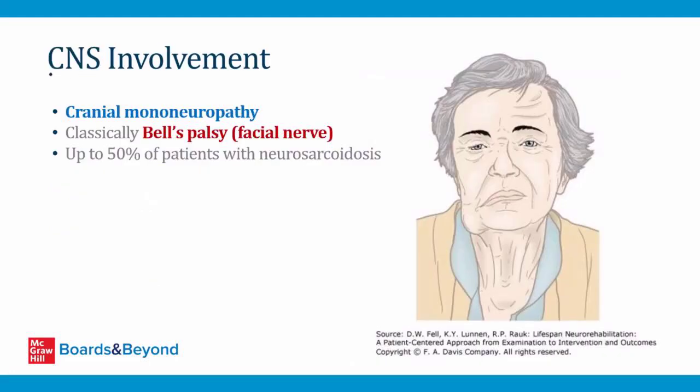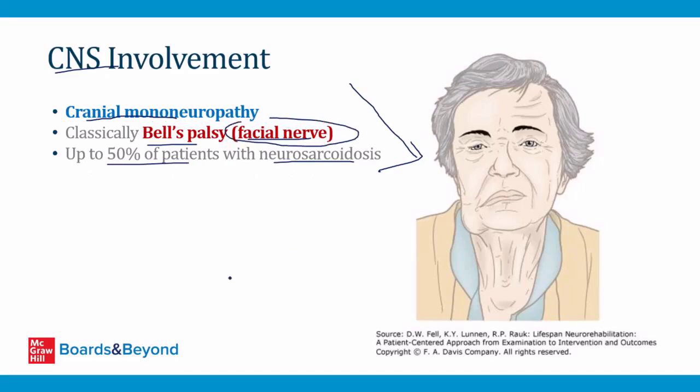Patients with sarcoidosis can have involvement of the central nervous system. Lots of different lesions can develop, but often it's a cranial mononeuropathy, meaning a single cranial nerve on one half of the body is involved. Classically, this is a Bell's palsy, which is a nerve palsy involving the facial nerve that leads to facial droop like what's shown here, and I talk about this in much more detail in videos in the neurology section. But of patients who have neuroinvolvement of sarcoid, meaning neurosarcoidosis, up to 50% of those patients will have a facial nerve or Bell's palsy.